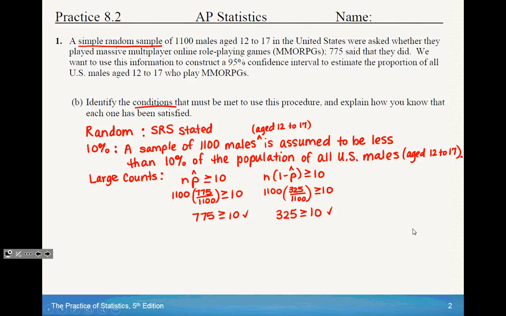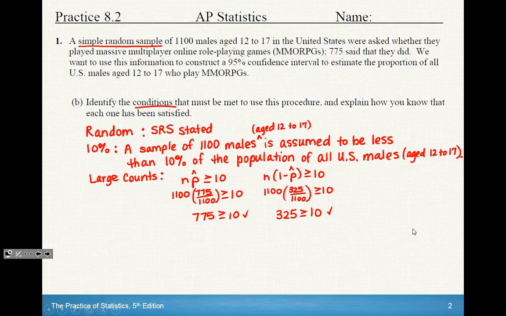For part B, it says identify the conditions. Remember, this is going to go in your plan part of your write-up. Identify the conditions that must be met to use this procedure and explain how you know that each one has been satisfied. One component of your conditions that I forgot to talk to you guys about in class is that when you do your write-up, under your conditions, you always have to state the random component. You'll be able to find that in the scenario typically.